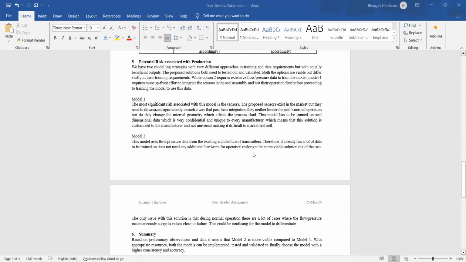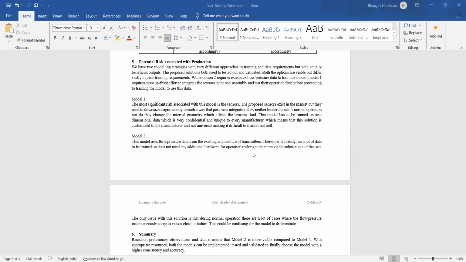There are a few potential risks that are associated. With model one, the most significant risk is the sensors. These sensors that are being proposed already exist in the market, but they need to be downsized to fit into the seal assembly. We need to ensure that these systems do not hinder the seal's normal operation, nor do they affect the flow or pressure internally, which would affect the process fluid.